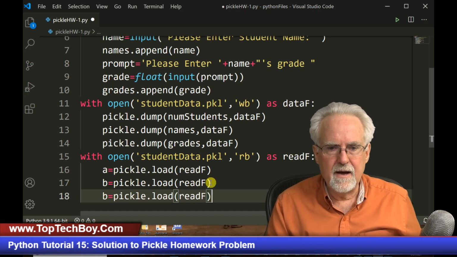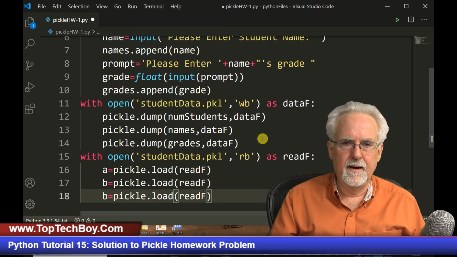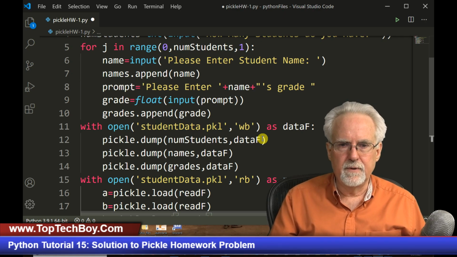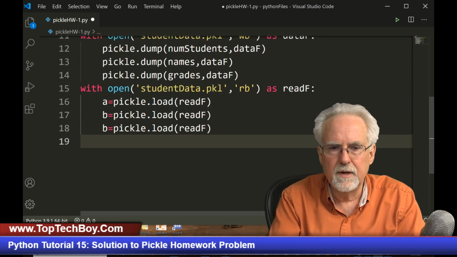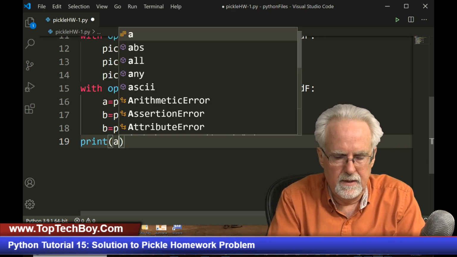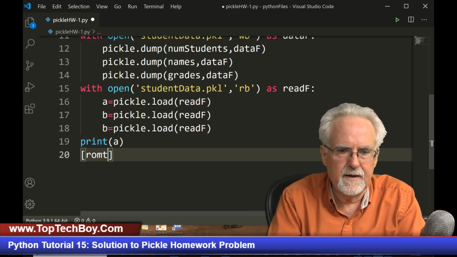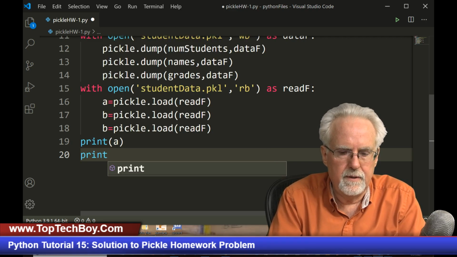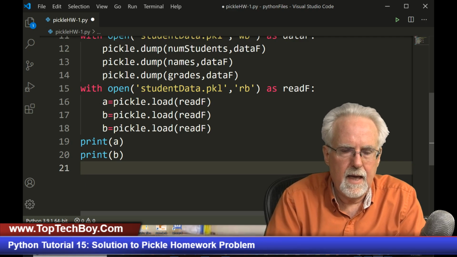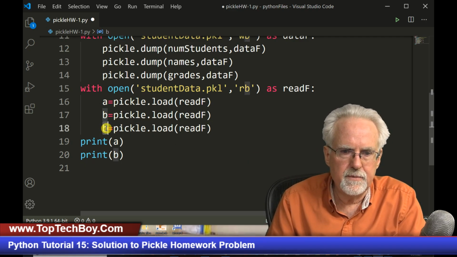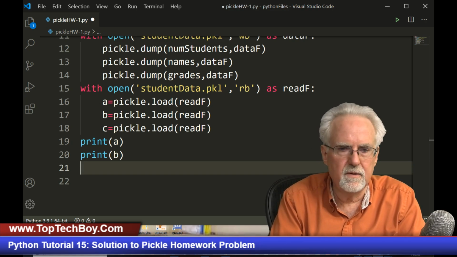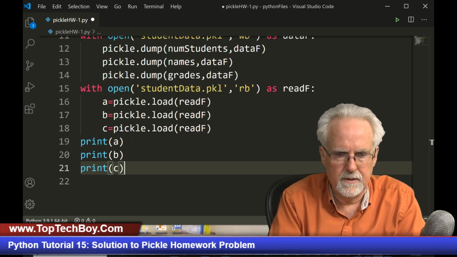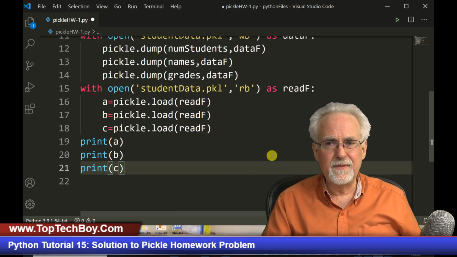All right, so now it is going to input the number of grades, the person's name, and the grade, and then it is going to pickle them, and then it is going to read it from the pickle, and then we're going to come down here and let's just say print. I'm not going to do any fancy formatting. I'm just seeing if I got the data in. Okay, print B. Did you guys catch that? I almost made a mistake. When you copy and paste, you got to make sure you change what needs to be changed. So that C is equal to pickle load, and then print C. All right. Are we ready to run this thing?